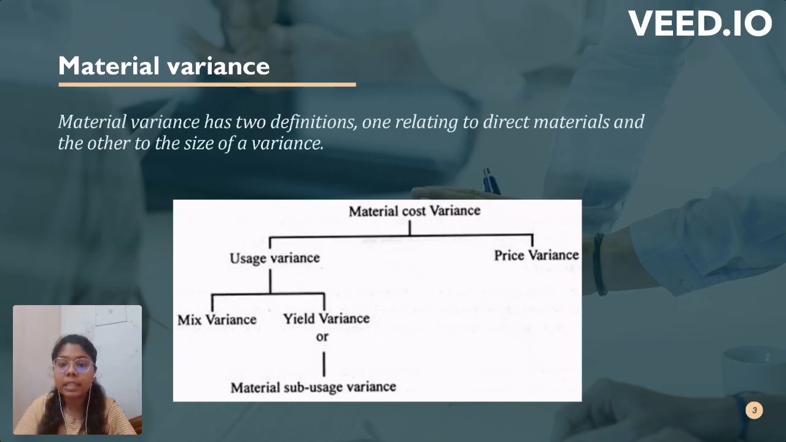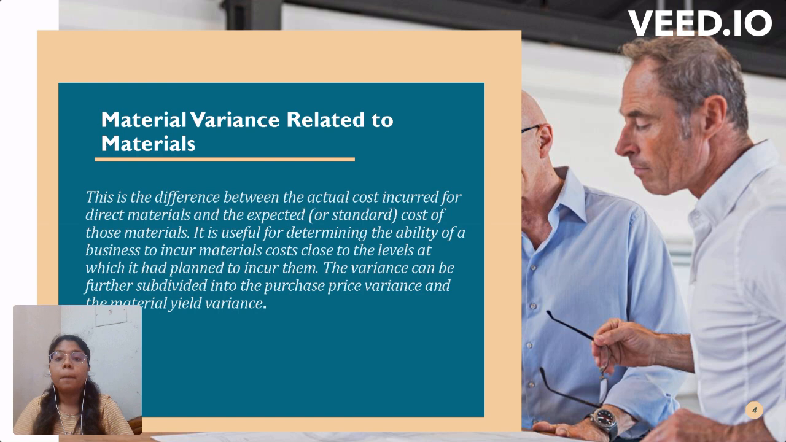What is material variance? Material variance has two definitions, one relating to the direct materials and other relating to the size of variance. Material variance related to materials.